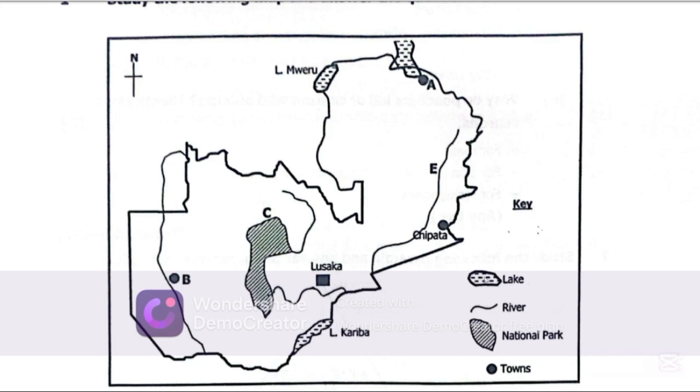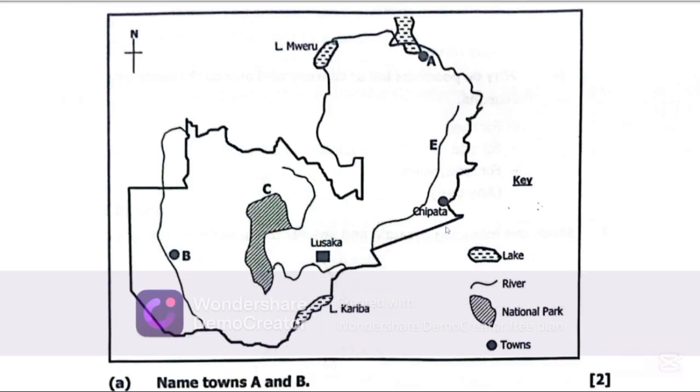So we know that a lake looks like that, like a river here. We know that a river looks like this, like River E here. We know that a national park looks like this, like National Park C here. We know that towns look like this, like Town B here, and Chipata here in the east.